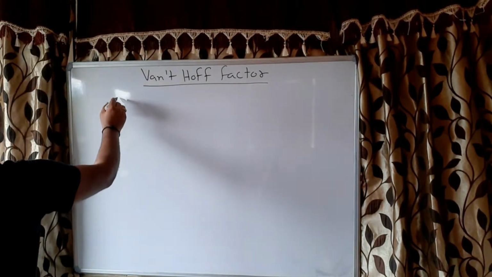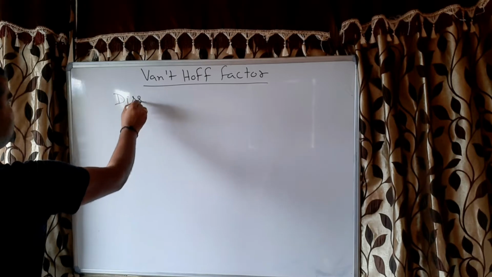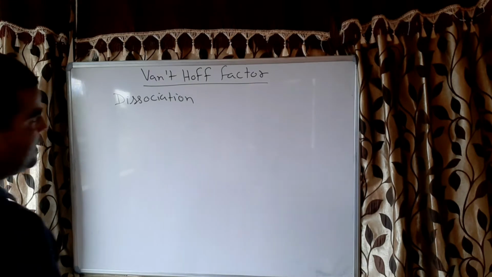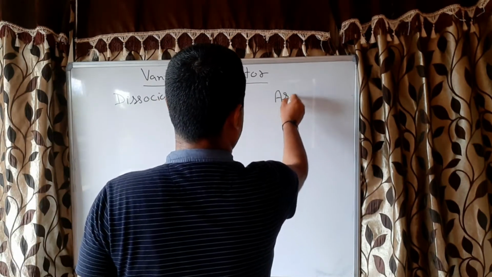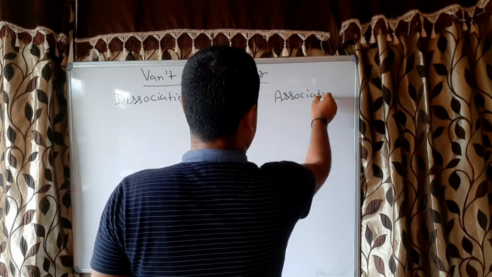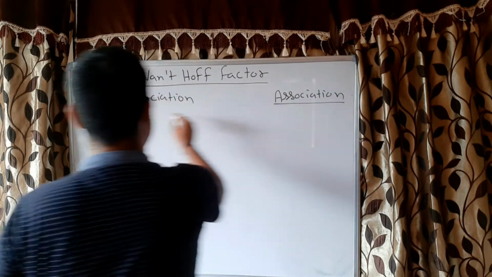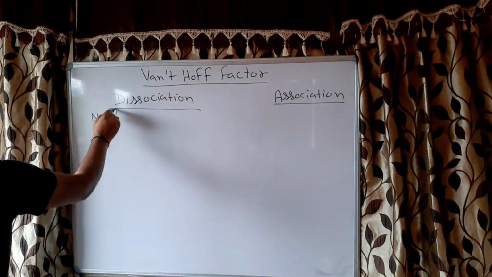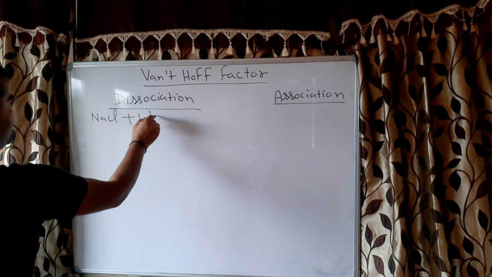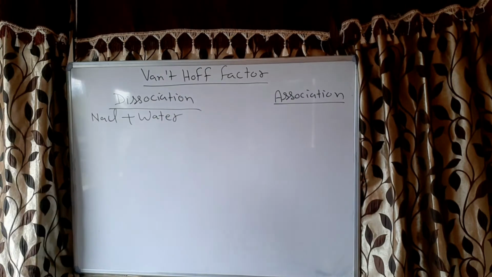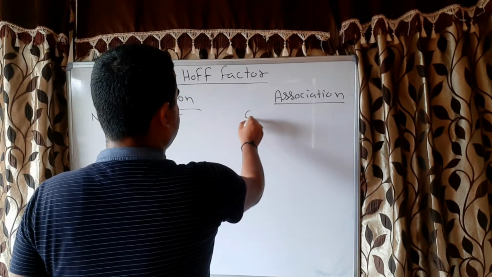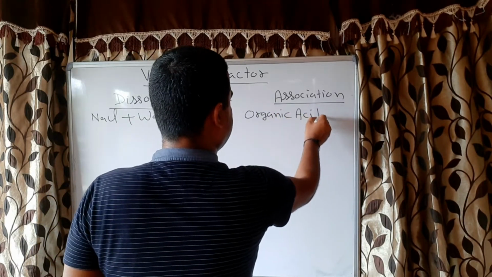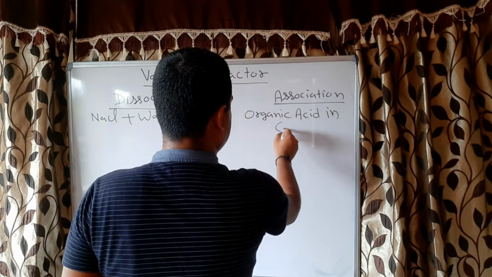Suppose a substance is going under dissociation, or it may go under association also. Dissociation, for example, when we are dissolving NaCl in water. Association means when we are dissolving organic acid in benzene.